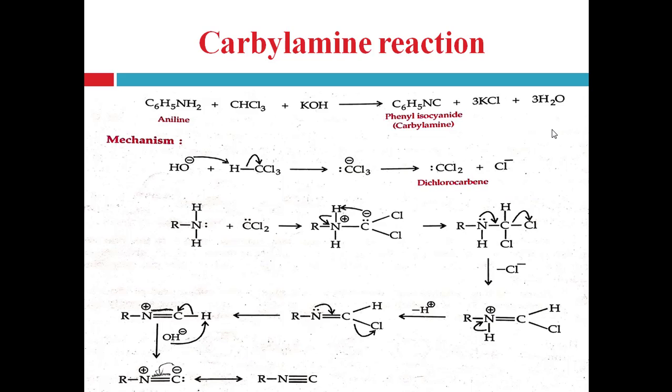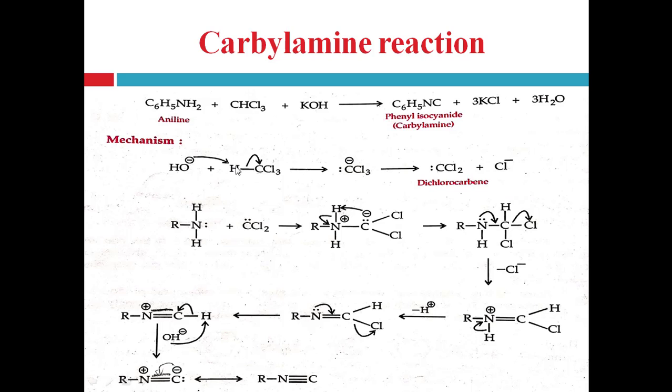Here the mechanism of this test is given. In this reaction, what happens? Formation of dichlorocarbene occurs. This carbene acts as a neutral electrophile. How is carbene formed? Dichlorocarbene is formed in basic or alkaline condition.